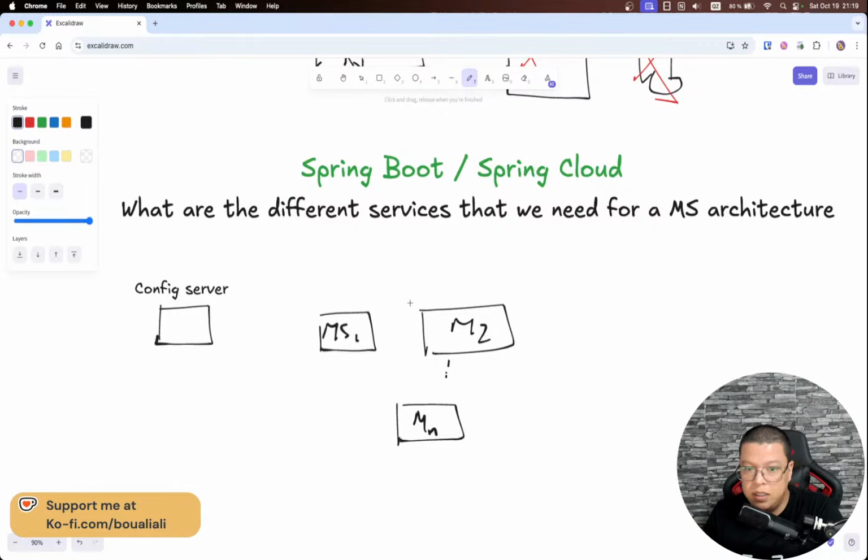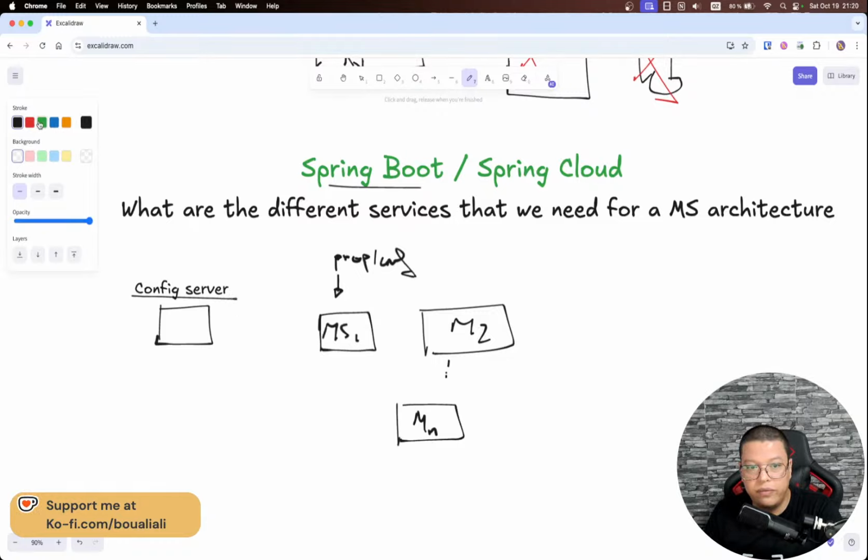So now each microservice, or each application, because when we say a microservice, it's simply a Spring Boot application or any other language. But here within Spring Boot and Spring Cloud, we have a microservice, and within this application we have some properties, or configurations. Configurations like another service URL, how to connect to the database, maybe some secrets, some API keys, and so forth. So why do we have this config server within this architecture?